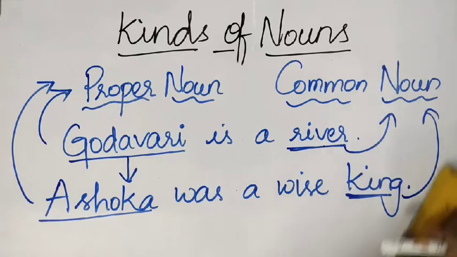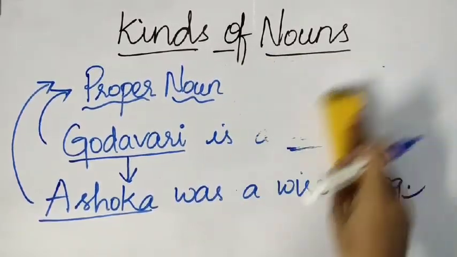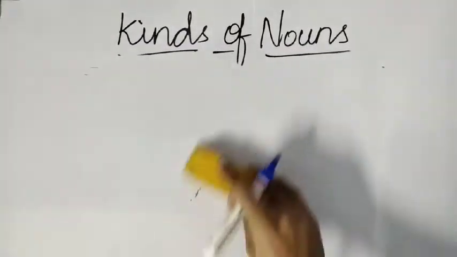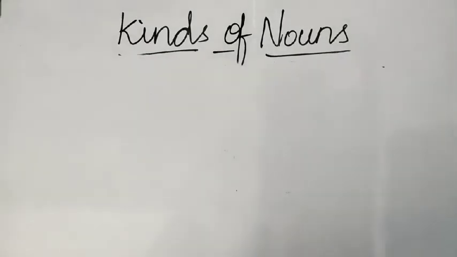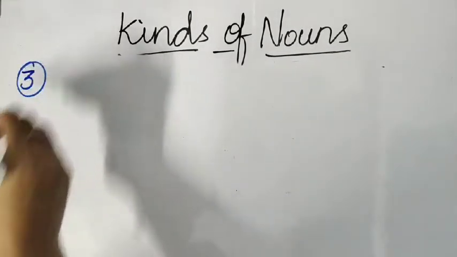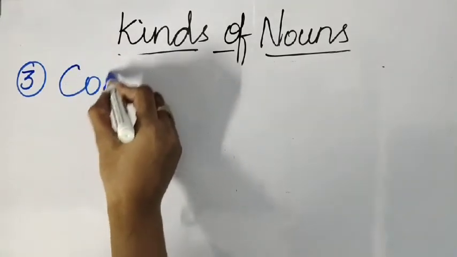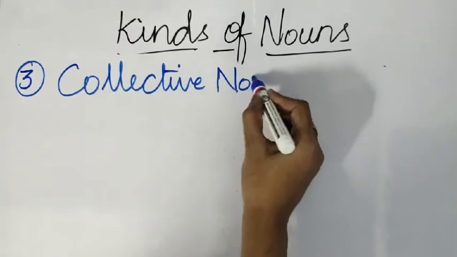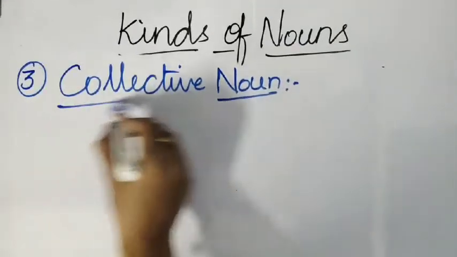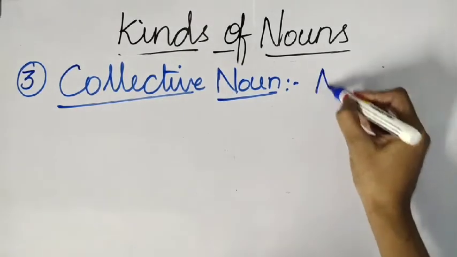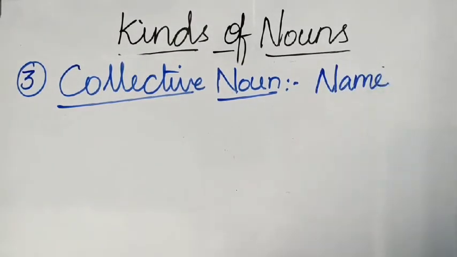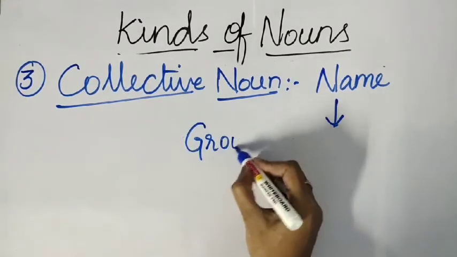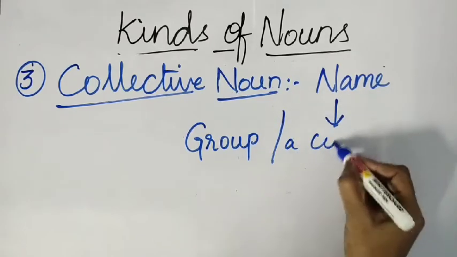Okay. Now, let us go to our third kind of noun. We should understand the third kind of noun now. So, the third type of noun is nothing but collective noun. Collective noun is also a noun. This is also a name, and this name is given to a group. It is given to a group or a collection.